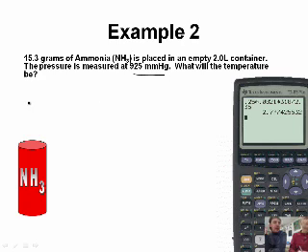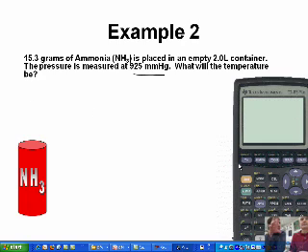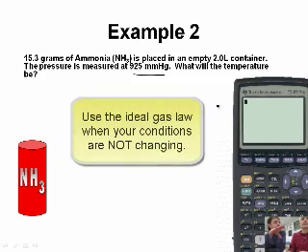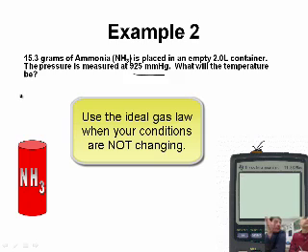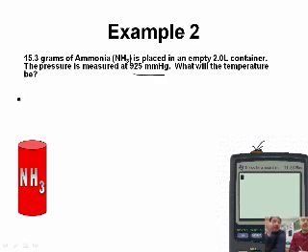Okay, same thing. You'll notice when we're dealing with the ideal gas law, our conditions are not changing. We have one set of conditions, and we want to know one of the variables at those conditions. If conditions are changing, you're going to use Boyle's law, Charles' law, Gay-Lussac's law, or the combined gas law. But if you just have one set of conditions and they don't change, it's the ideal gas law.